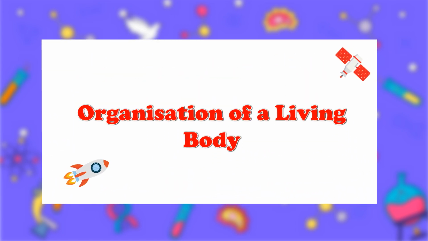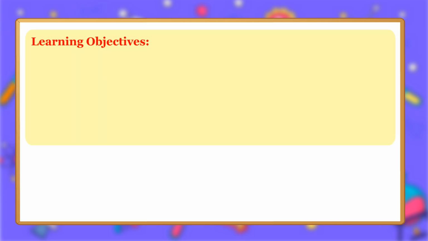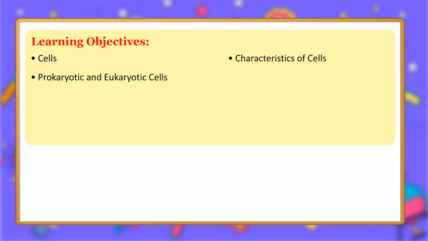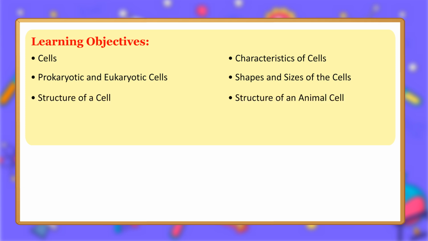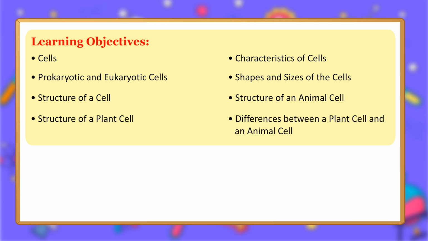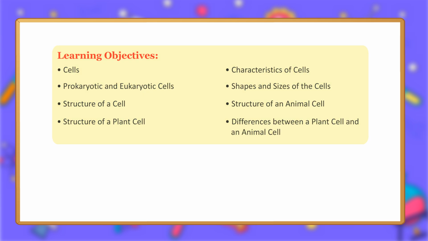Organization of a living body. Learning objectives. Cells. Characteristics of cells. Prokaryotic and eukaryotic cells. Shapes and sizes of the cells. Structure of a cell. Structure of an animal cell. Structure of a plant cell. Differences between a plant cell and an animal cell.